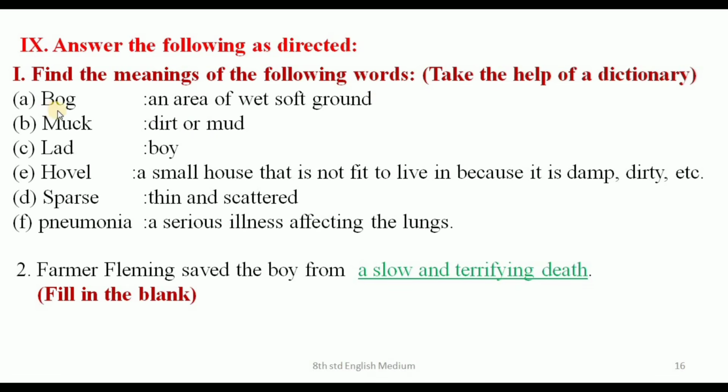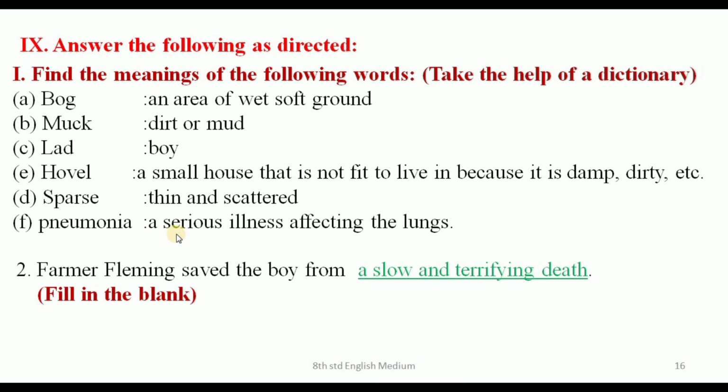Okay, bog, it means an area of wet soft ground. Muck, dirt or mud. Lad, boy. Hovel, a small house that is not fit to live in because it is damp, dirty, etc. Sparse, thin and scattered.